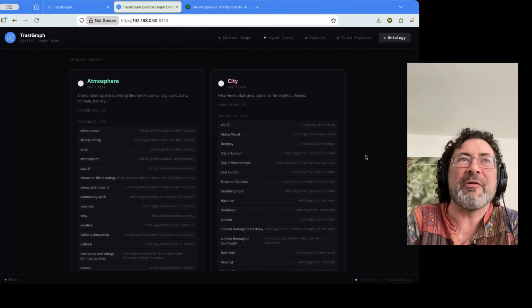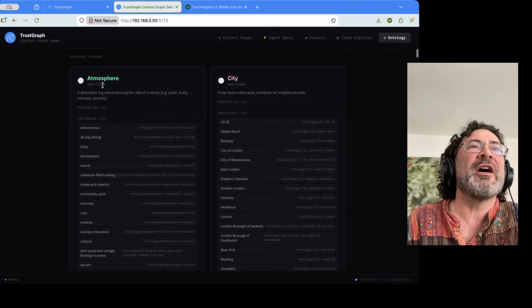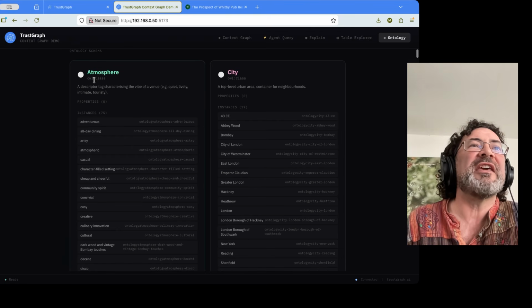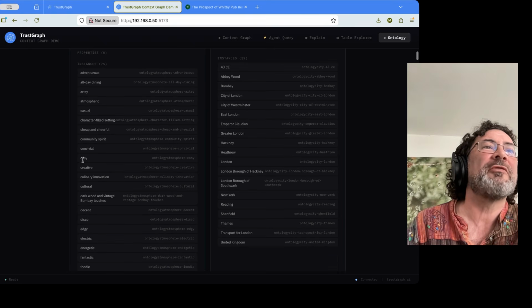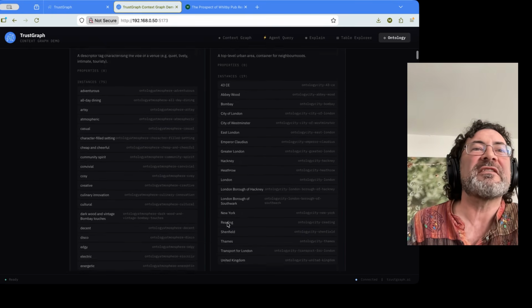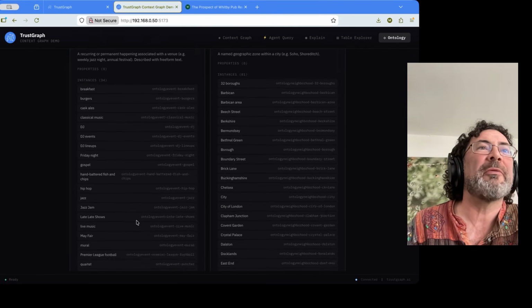And we use an ontology, which is a mechanism for structuring, I guess, concepts within language. It's quite similar to a database schema, but it's very good at capturing the underlying meaning of information as well. So in our ontology, for this particular demo example, we've got information related to venues in a city. We've got a class of information, which is the atmosphere. You can see we've got community spirit, cozy, creative. You've got cities, neighborhoods within a city, events that might happen at a venue.